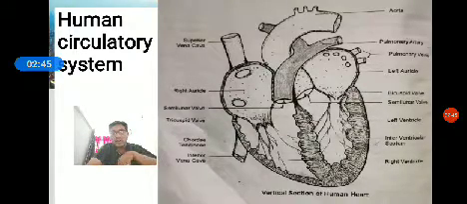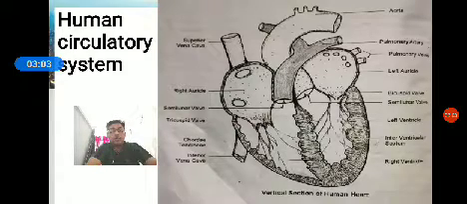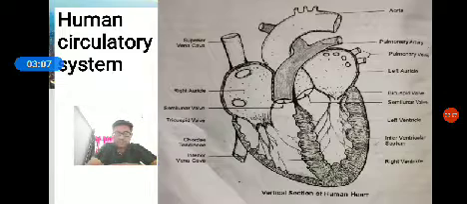The heart is surrounded by a tough connective tissue membrane called the pericardium. The heart wall consists of three layers: outer pericardium, middle myocardium, and inner endocardium.